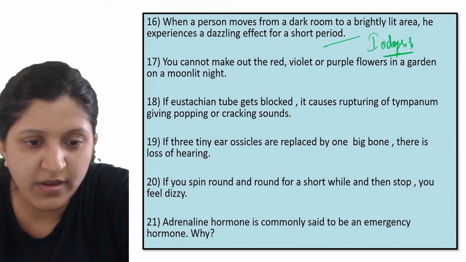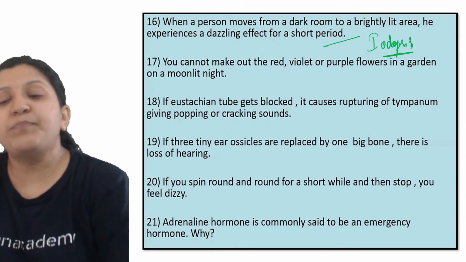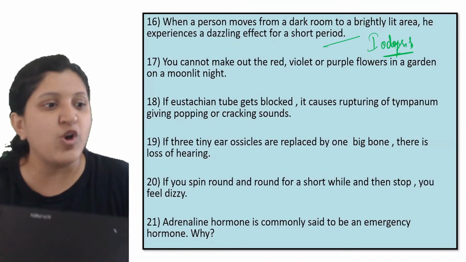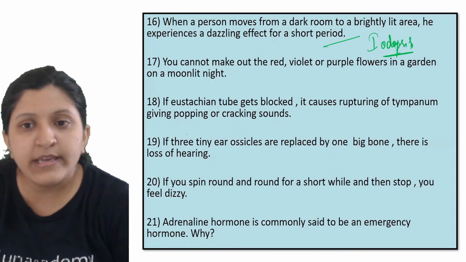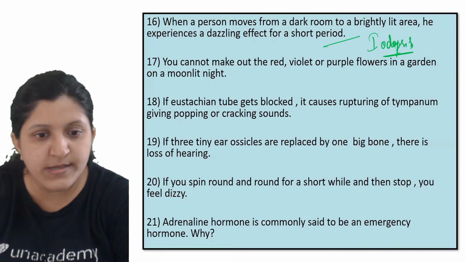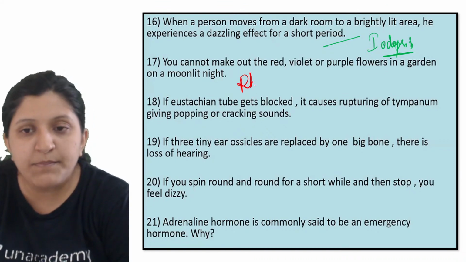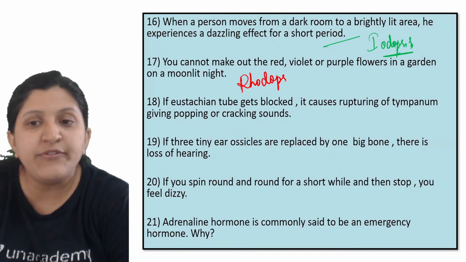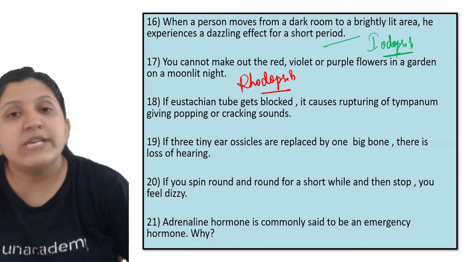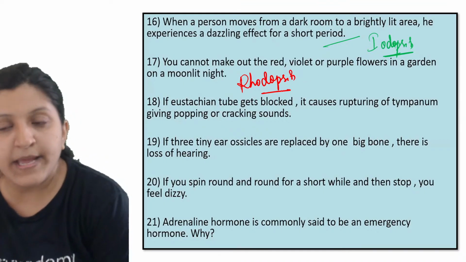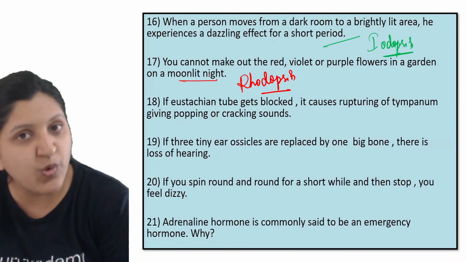No idea? Alright, so now you cannot make out the red, violet and purple color in a garden on a moonlit night because rods are working there. It is only rods which are working under the condition. So rhodopsin pigment is responsible only for black and white vision. Since rhodopsin is working there and there is no iodopsin, because it is only the moonlit night, there is no other light.